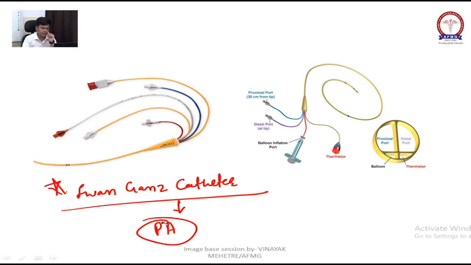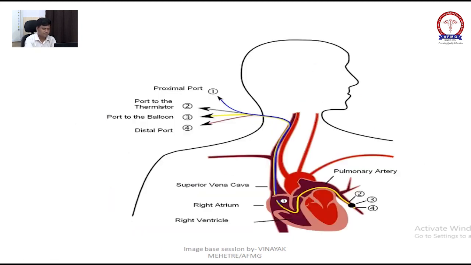As you can see, it has different ports: proximal port, distal port, inflation port, and a thermistor to monitor the temperature. These are different ports for different things, to inject the drug, to localize anything. Swan-Ganz catheter, this has already been asked.